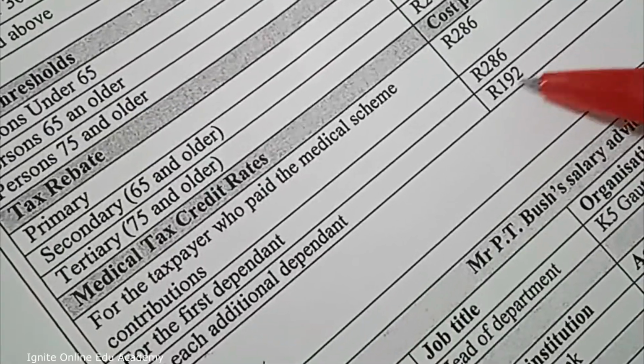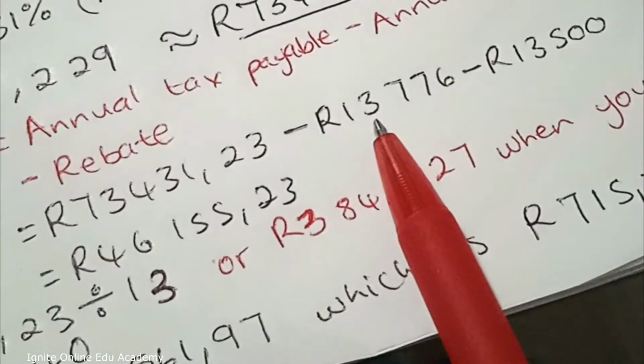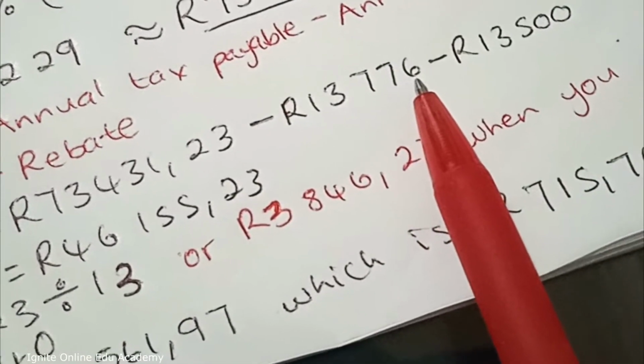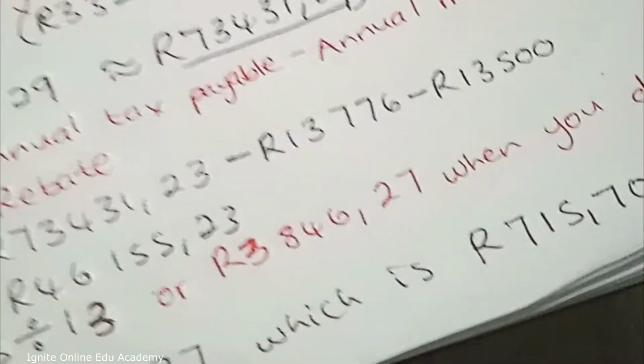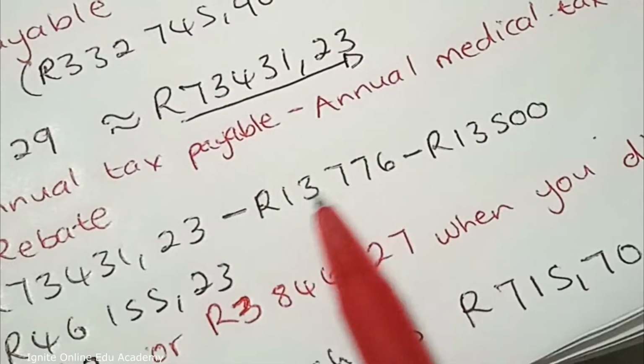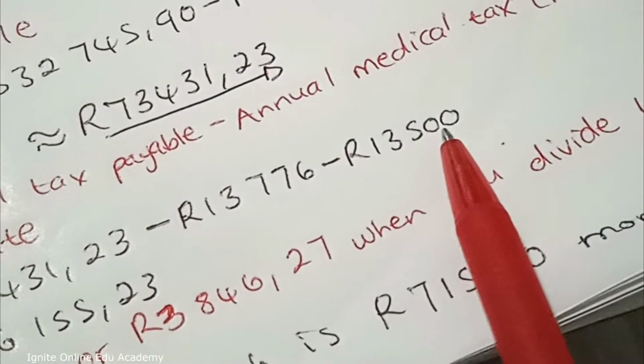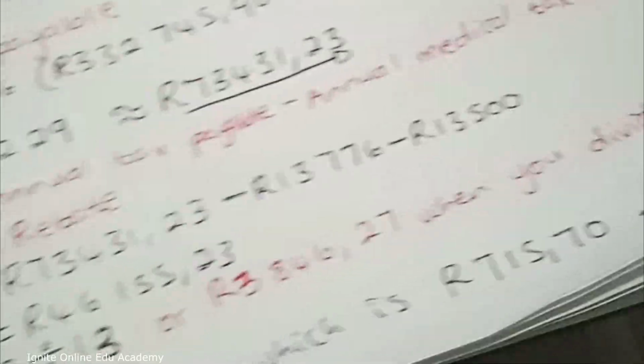So you take this amount, multiply it by 3, then add this plus that, then you get this amount that I wrote here, 13,776 rand. You can confirm that, because sometimes a person can make mistakes, but it should give you around this amount.